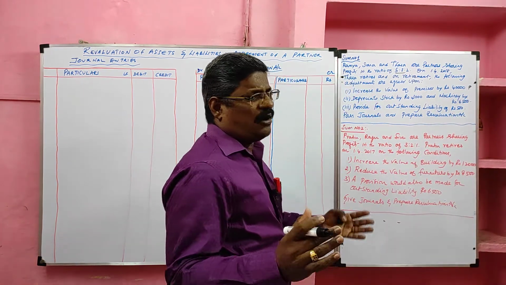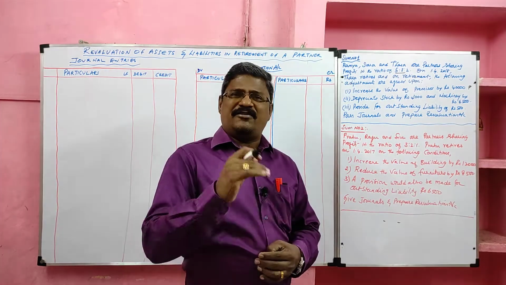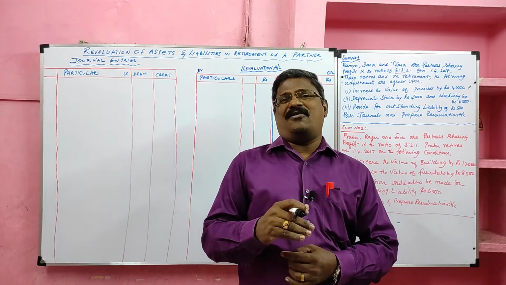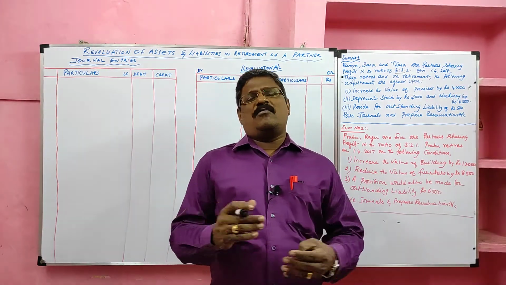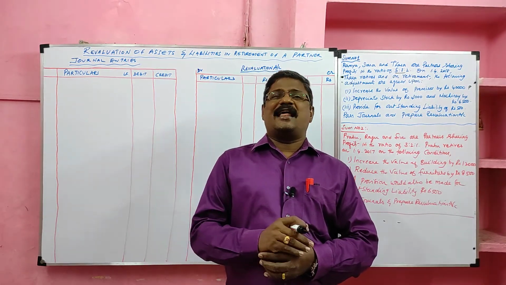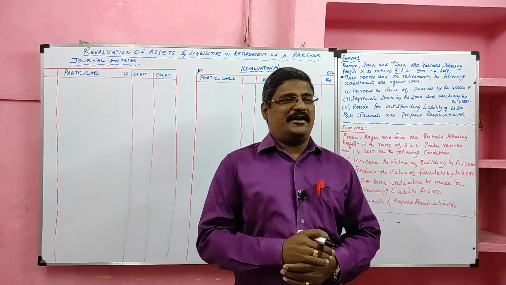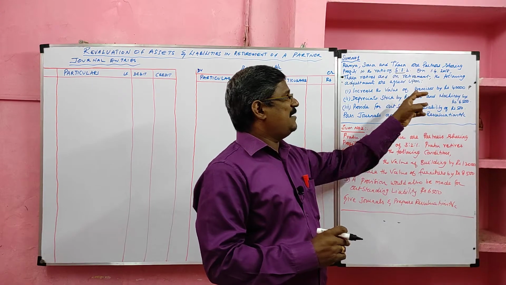Okay. So what are all loss items? Asset value decreases, liability value increases and outstanding liability. These three are called loss items. What are all profit items? Asset value increases, liability value decreases, unrecorded or prepaid expenses are called profit items. Here asset value increases, it is a profit item.